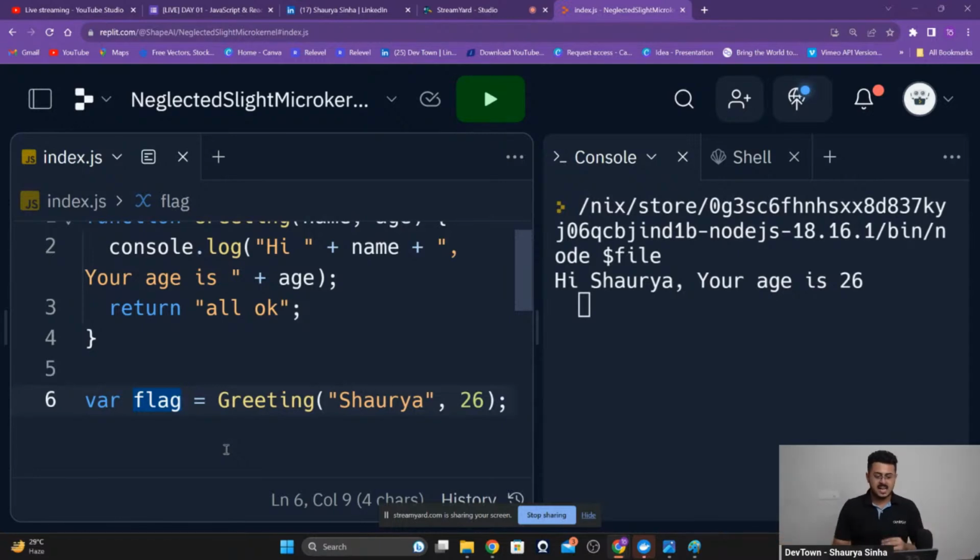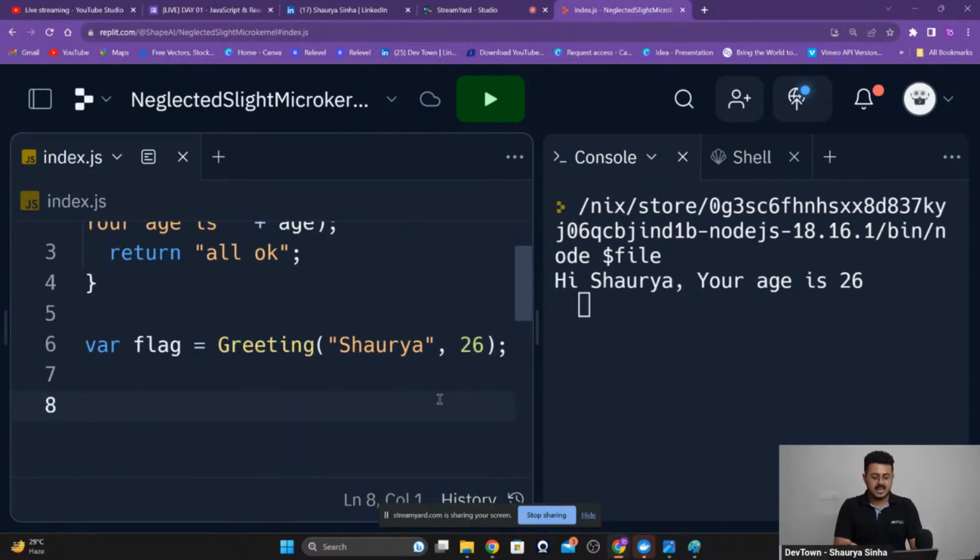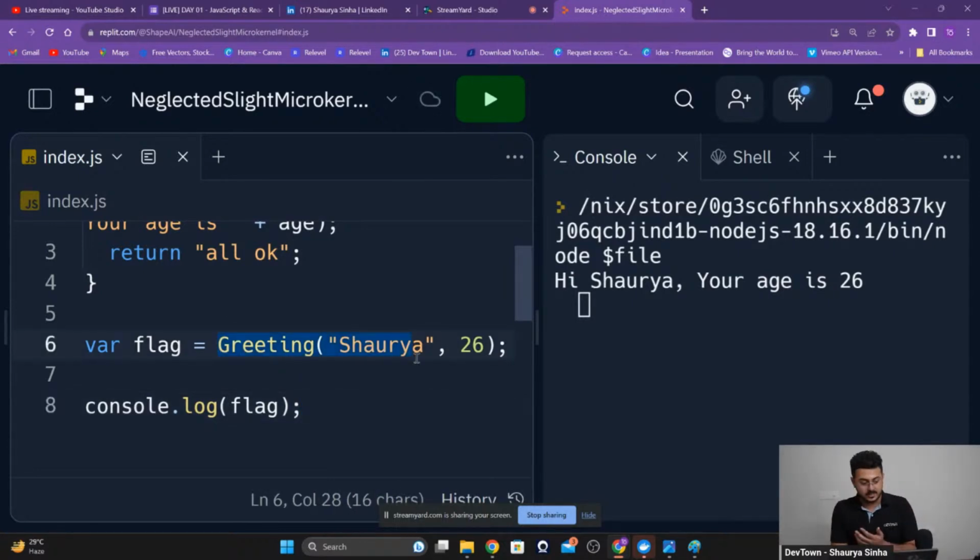So I've assigned the flag. It is holding on to it right over here. And then we can print what is contained within the flag itself. So we'll just do a console.log flag. Whatever is present inside flag, whatever our greeting function returned, we are saving it inside of a variable called flag. Nothing else. Just a variable holding on to the stuff that has been returned by the function, and we are just printing it out to see what the function has returned back to us.